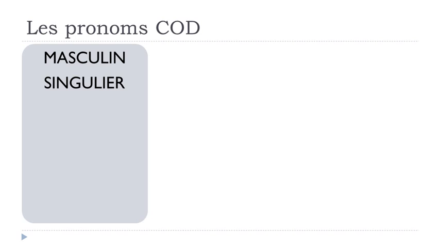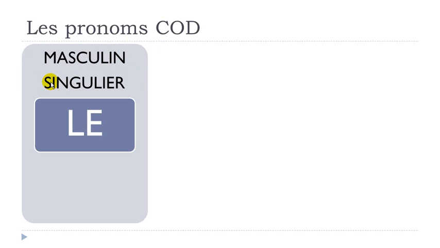As usual, we will have the difference between the masculine, the feminine, and the plural. We'll start with the masculin singulier, which will be le, or then, as usual, if we've got a vowel coming after, the e will disappear, so it will be l apostrophe.